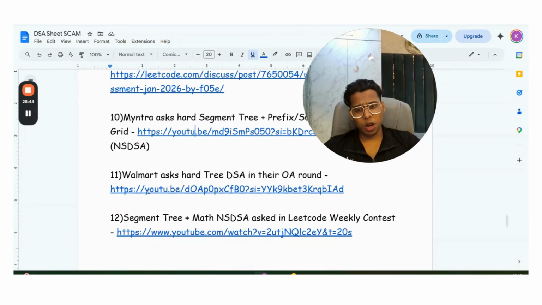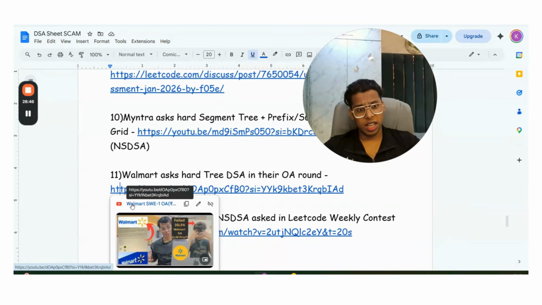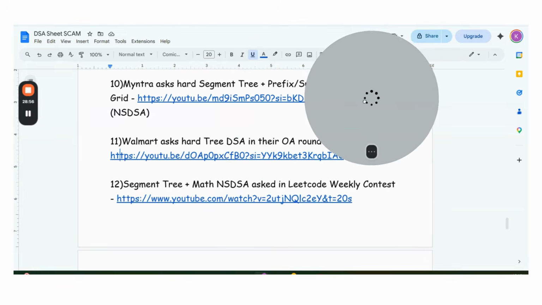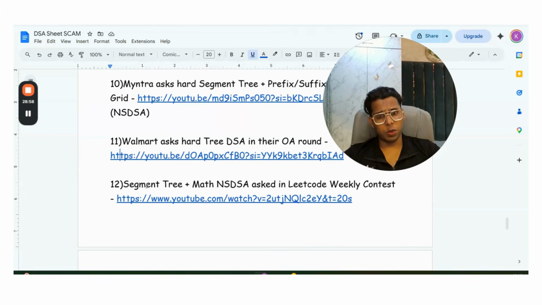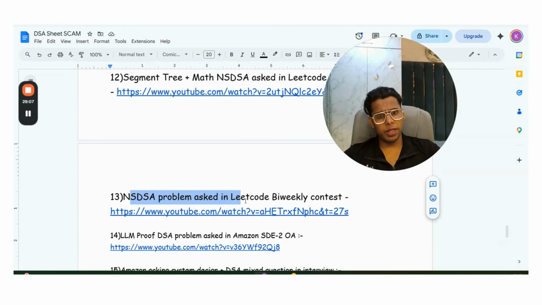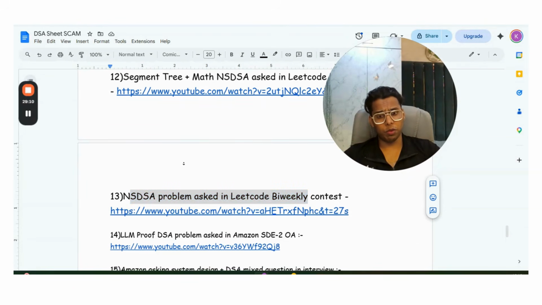Walmart again asks you a hard unseen DSA tree question. This is an LLM proof question, by the way. LLM proof question asked. You guys are not able to perform in LeetCode weekly contest. Why? Because LeetCode asked a segment tree plus maths non-standard DSA problem in the LeetCode weekly contest recently. They also asked a non-standard DSA problem in the LeetCode bi-weekly contest recently. This document is the proof.